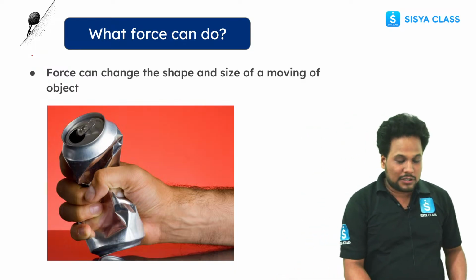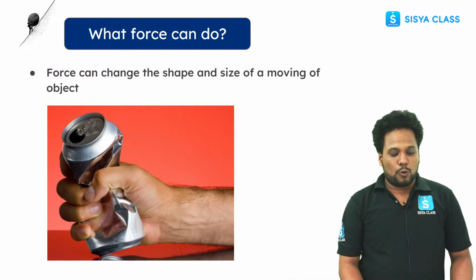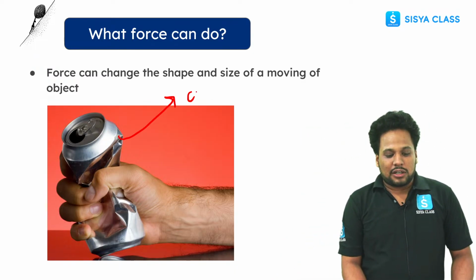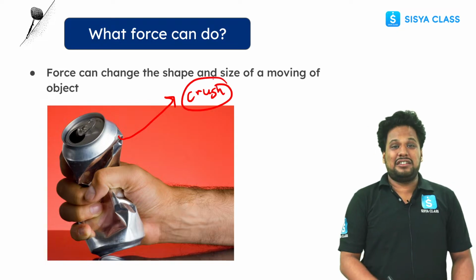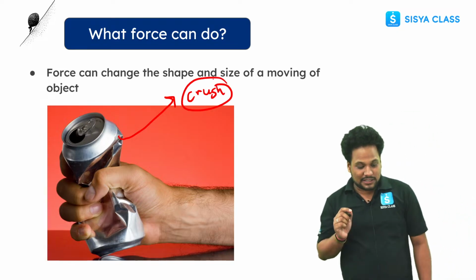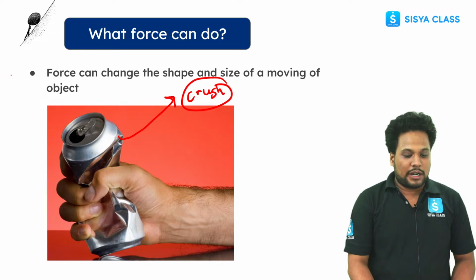Even in this picture, you can see that by applying force on a can, you can crush it. You are changing the shape completely, right? You can change the shape and size of an object. So this is the fifth point.